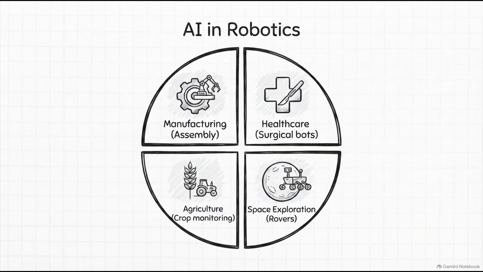For the final branch, robotics, the big takeaway is that adding AI to physical machines is what finally allows them to operate autonomously and adapt to changing environments. Traditional robots just blindly follow fixed instructions, but AI-powered robots, they're used in manufacturing for precise assembly, in healthcare to assist in delicate surgeries, in agriculture for automated harvesting, and even in space exploration, like those Mars rovers navigating totally unknown terrain on their own.